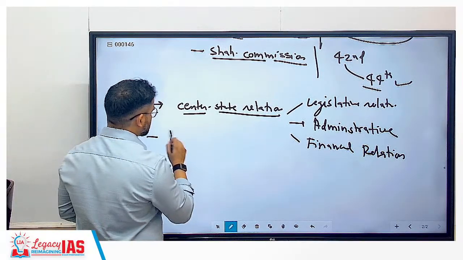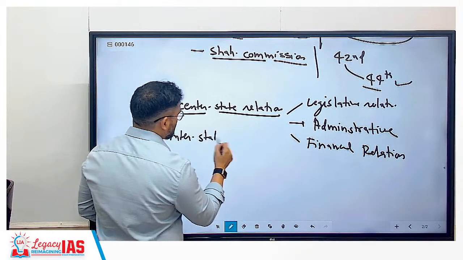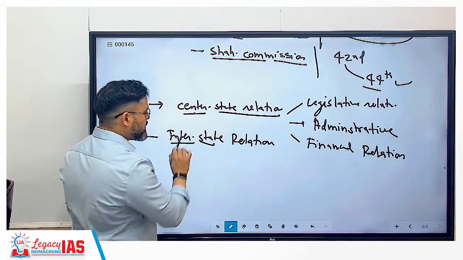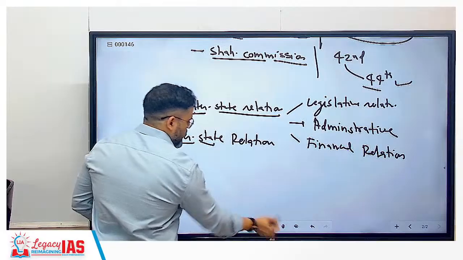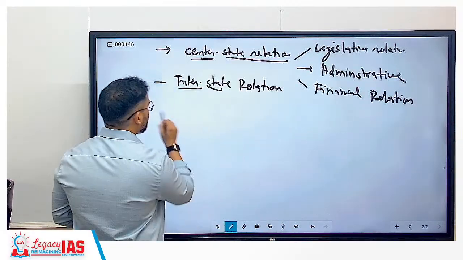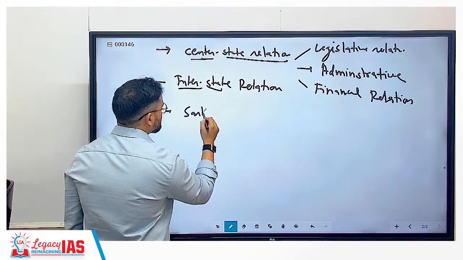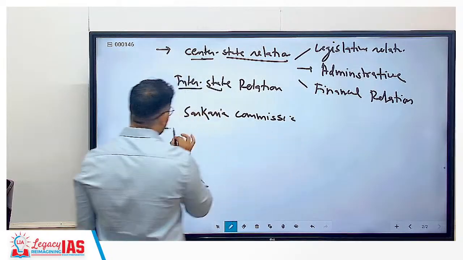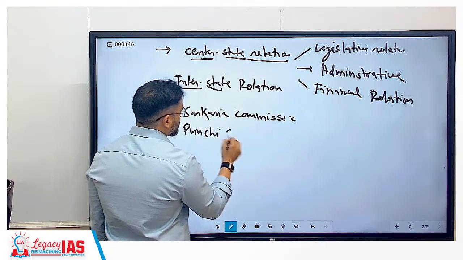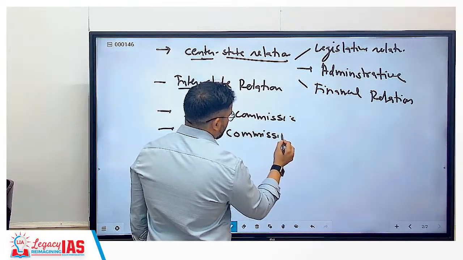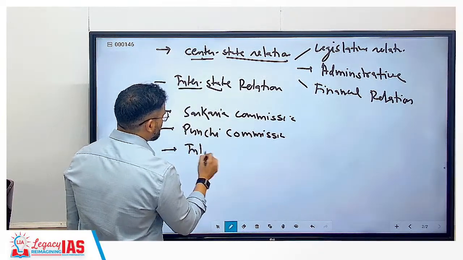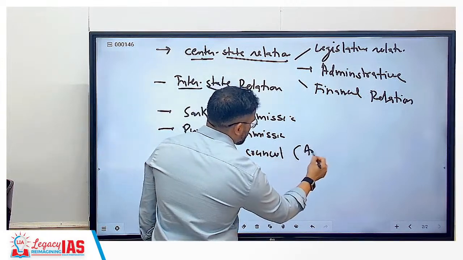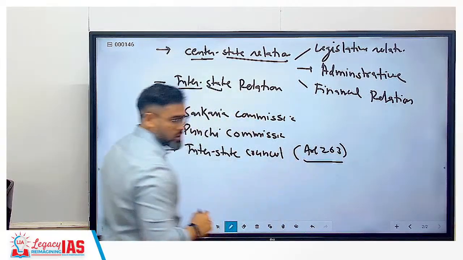In this we will cover interstate relations also. Center means center versus state; here it is state to state also. And then we will cover some commissions' reports like the Sarkaria Commission, and recently the Punchhi Commission. And here we can cover one more thing called the Interstate Council, under Article 263.